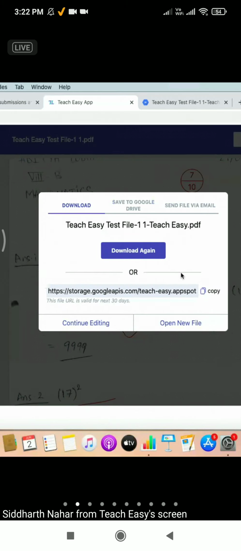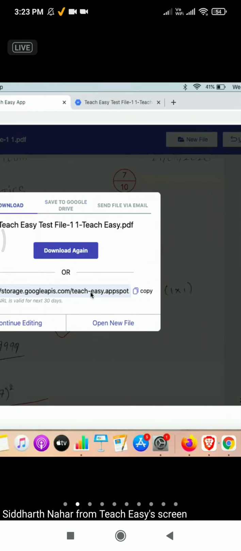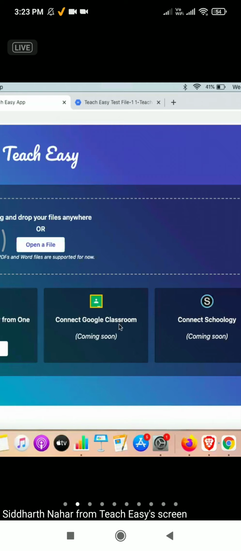Now there are various other things that I want to show you, and these are little-known features that make the experience really good and fast. Once you are done checking one copy, just open a new file.